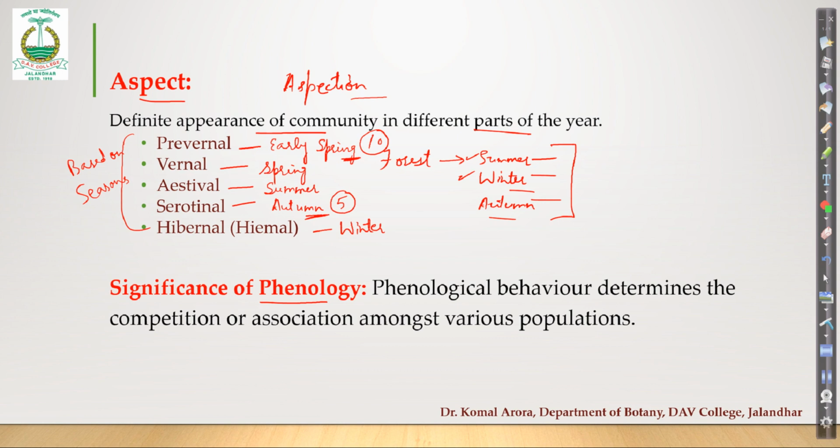So what is the correlation amongst different populations living in that community that can be determined from phenology? It may be competition if the number of species has reduced. It may be association. Let's suppose you observe 10 species here, and when you visited during the autumn period, there were again 10 species. It means they are positively associated. They are living in a positive interaction, so there is no competition. So, what is the level of competition amongst the populations in a plant community? That can be determined with the help of phenology.